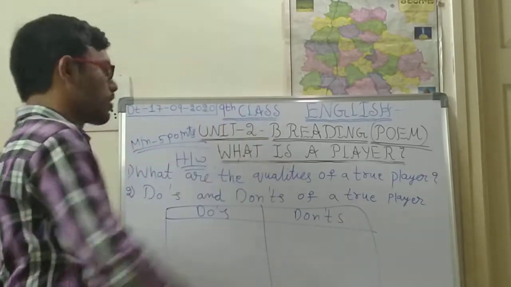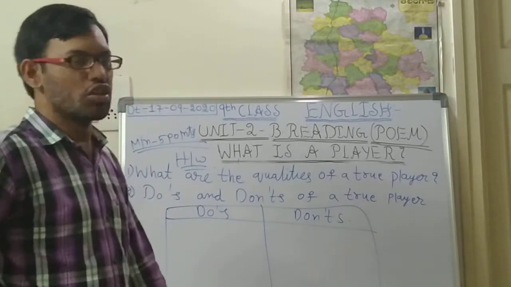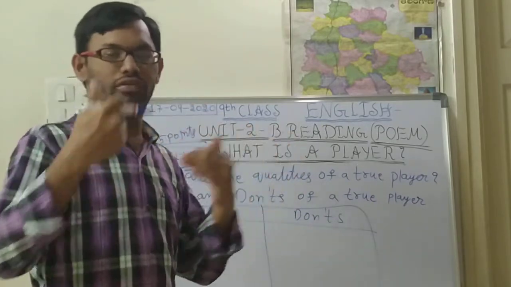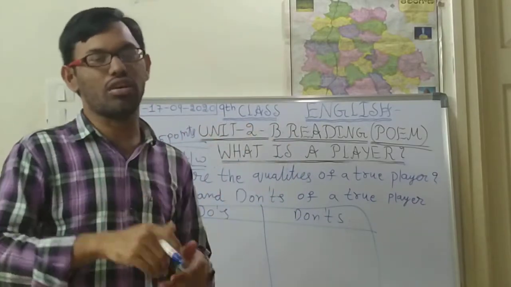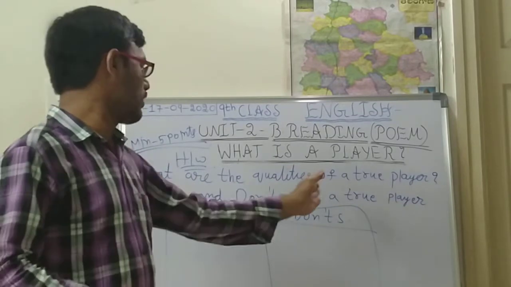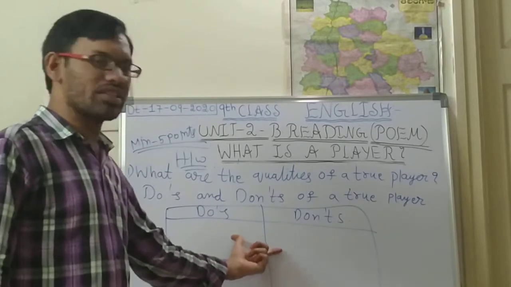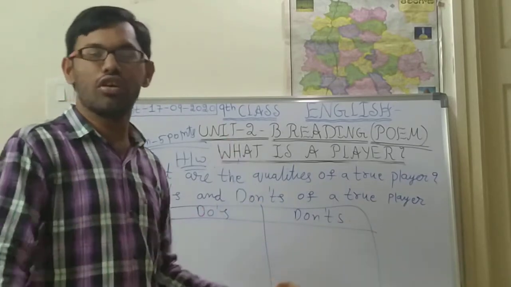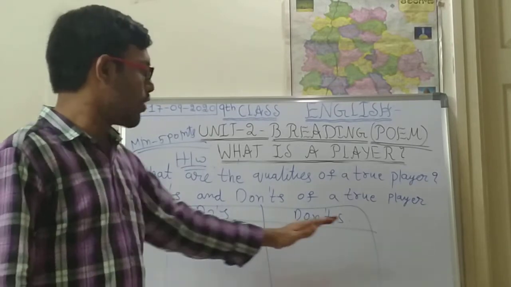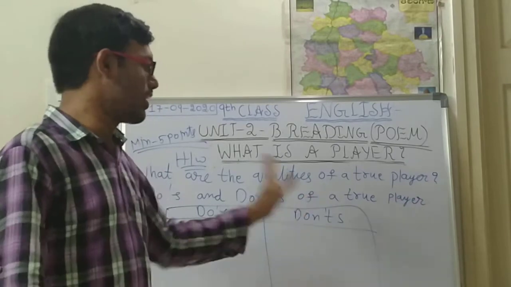I think you will be writing these two answers very easily. If you are having any doubts, you can refer to the back, backward, so that you can understand about the qualities and what he has to do. And for the second answer also, you can write by your own, those are also accepted. What he should do and what he or she should not do.